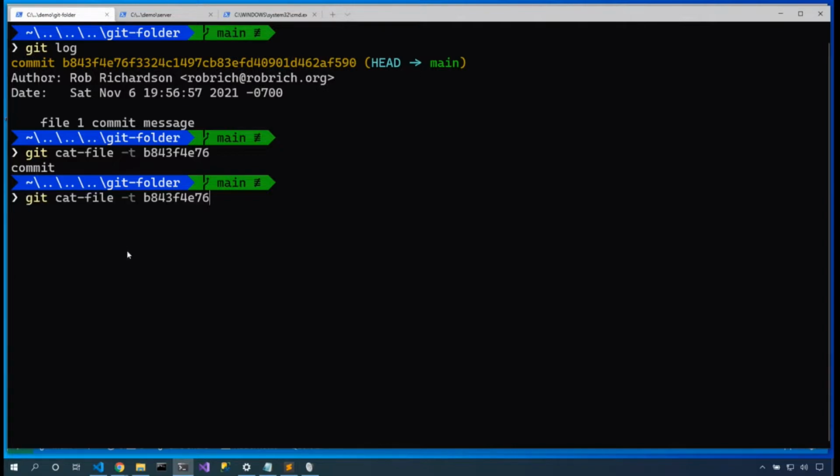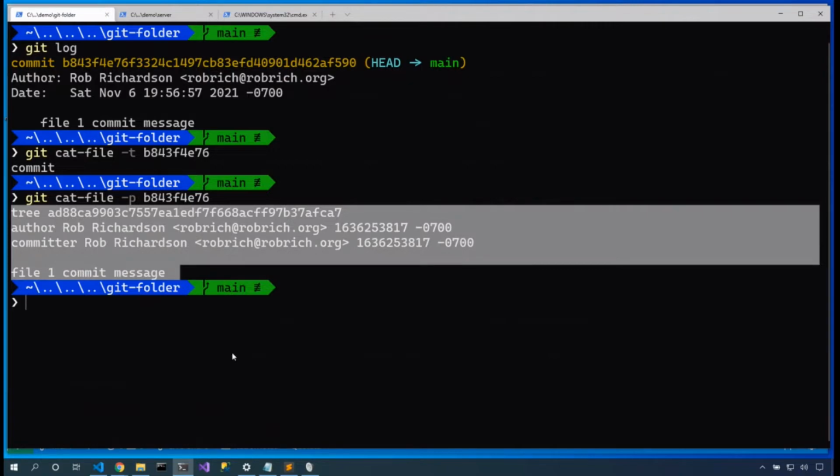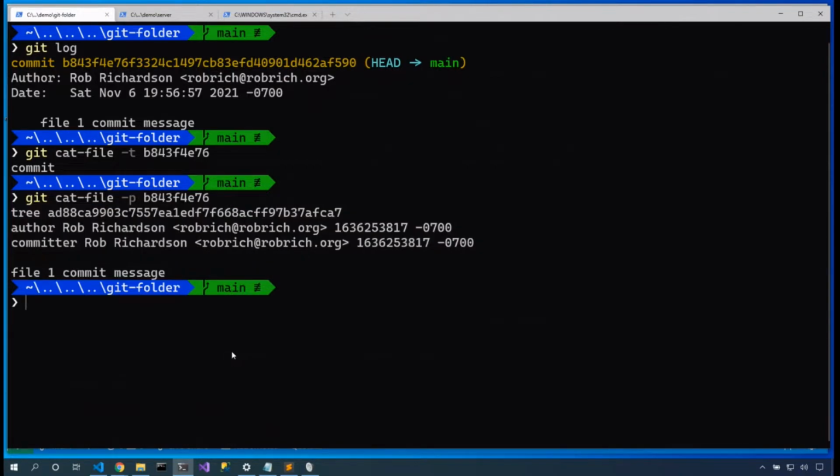Now if we cat the contents, we can use the same command, but we'll say -p instead. And here's that content. When we unzippered the file, it said commit and then it said a number, and that was the length of this file. That's cool. So we've got that. Let's also git cat-file, and we'll do the type of this tree node. It's going to tell us, yep, it's a tree node.